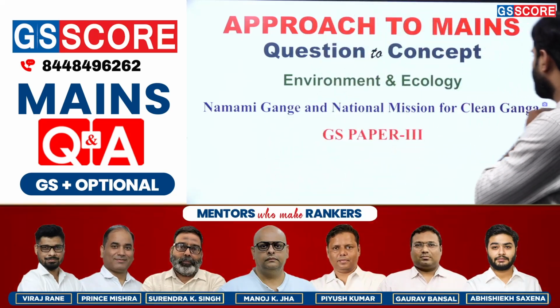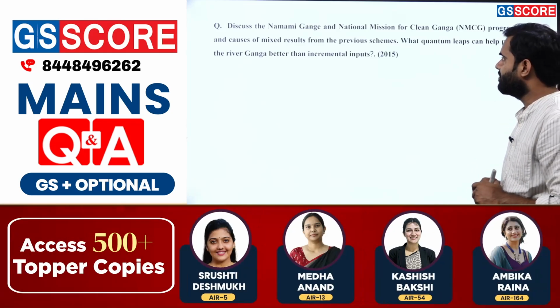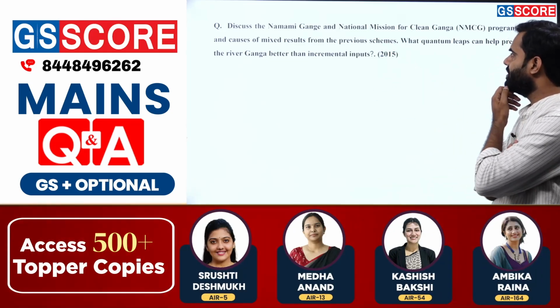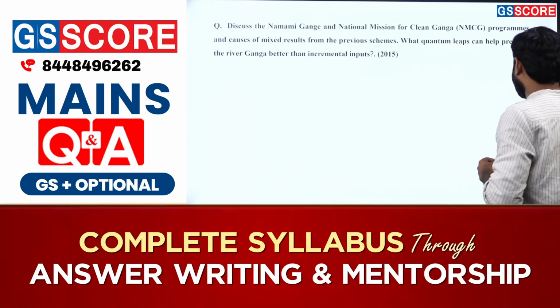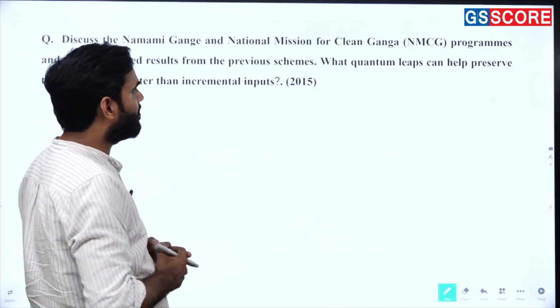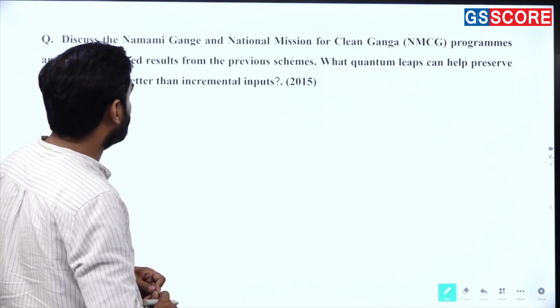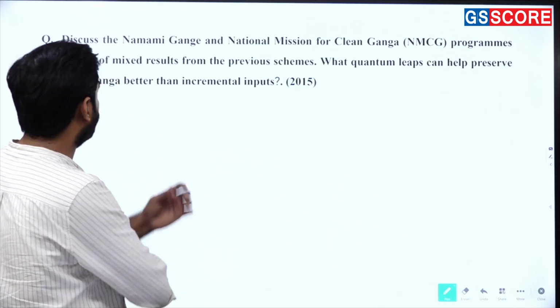So we have a very special question from the UPSC Mains examination, GS Paper 3, from 2015. Discuss the Namami Gange and National Mission for Clean Ganga programs. You know that this is one of the most important schemes run by the Government of India, and the most anticipated and most discussed program of India.